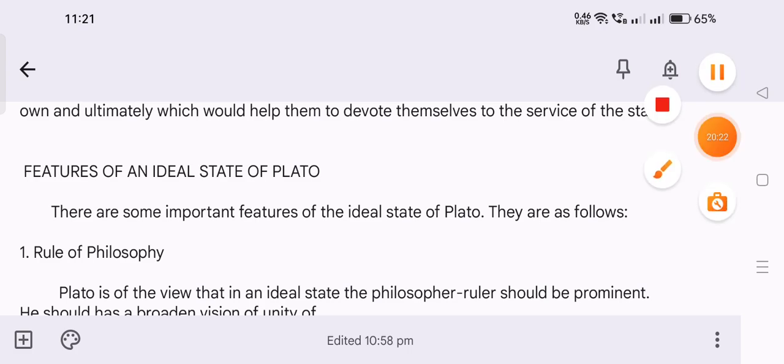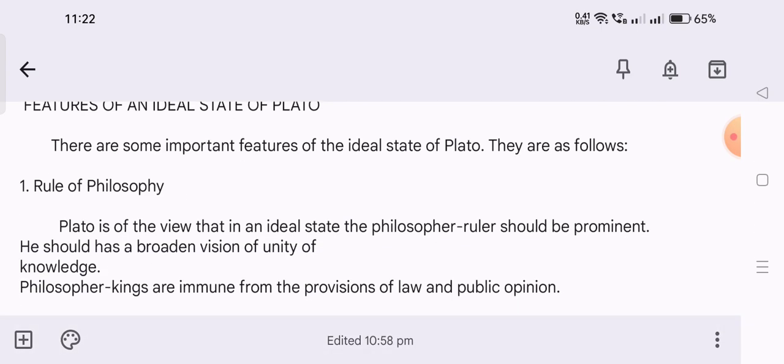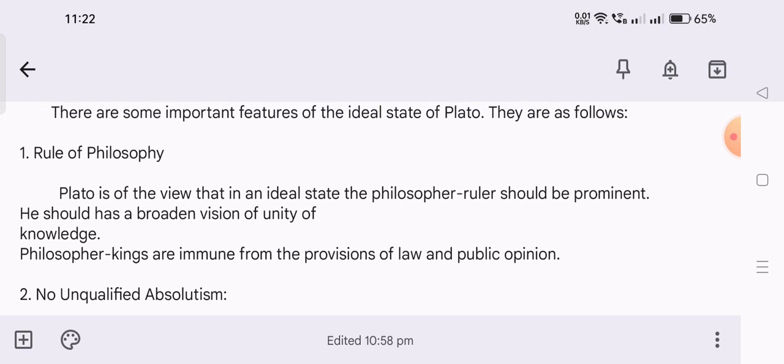Next, the features of the ideal state of Plato. What are the features of the ideal state we are seeing here? There are some important features of the ideal state of Plato. They are as follows. The first one is the rule of philosophy. How will a philosopher rule, who are the philosophers, and how will they take a good education? All this we see here.